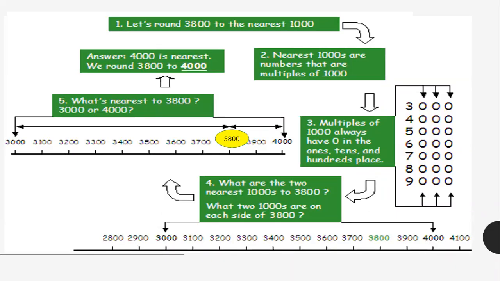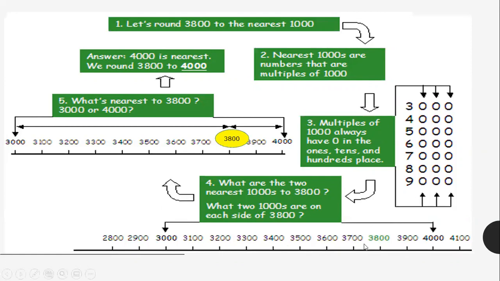Let us see an example. There is a number 3,800. We have to take the thousands multiple, right? So on the number line, I have placed the numbers 3,000 and 4,000. 3,800 lies between 3,000 and 4,000. All these 3,100, 3,200, 3,300 are marks. It doesn't mean that 3,800 will be rounded off to the hundreds place.